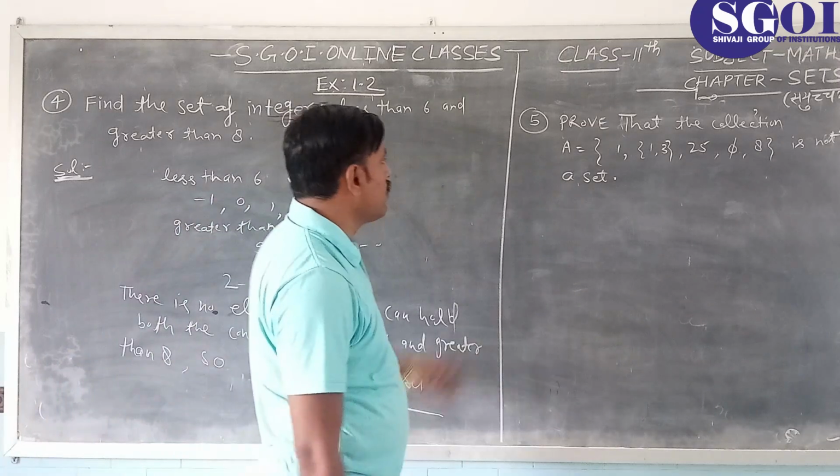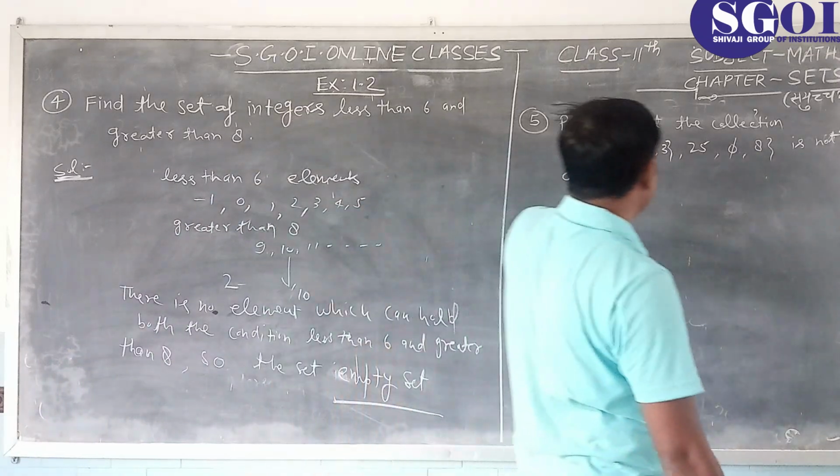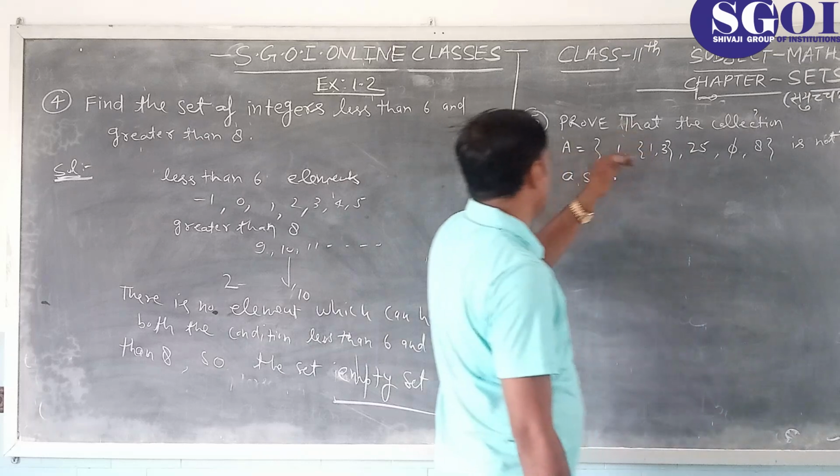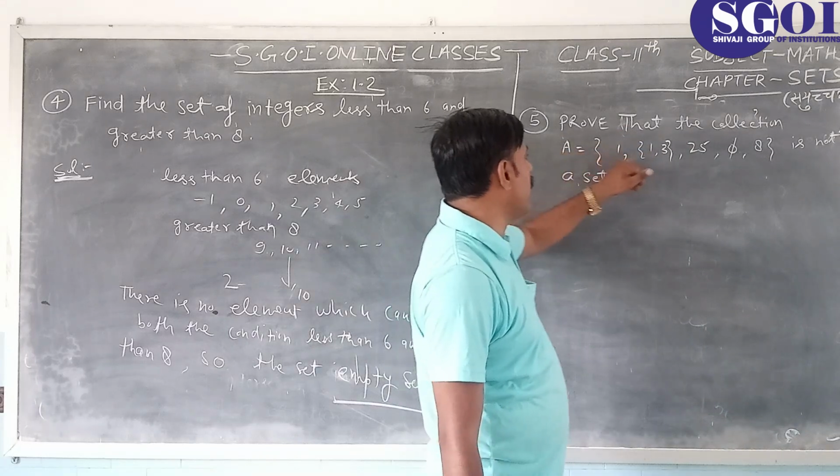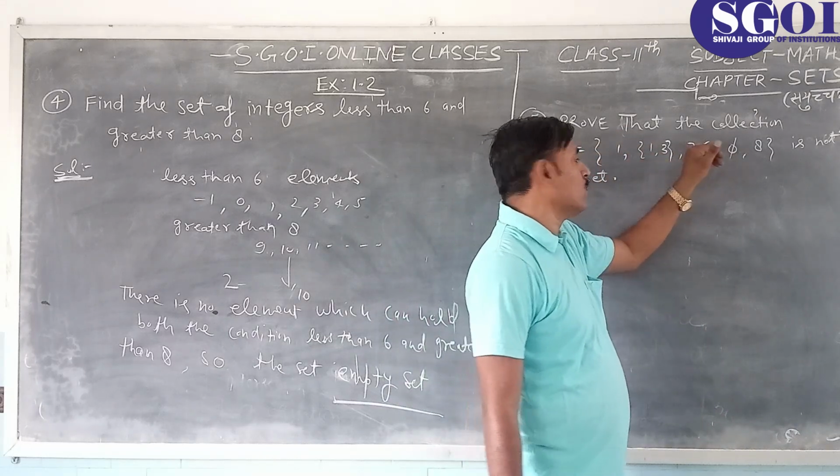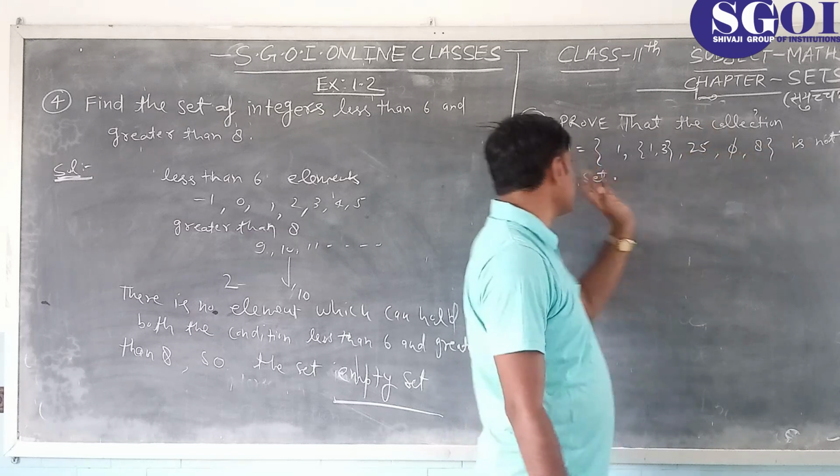Now students, problem number 5: prove that the collection of elements A equal to {1, {1, 3}, 25, 5, 8} is not a set.